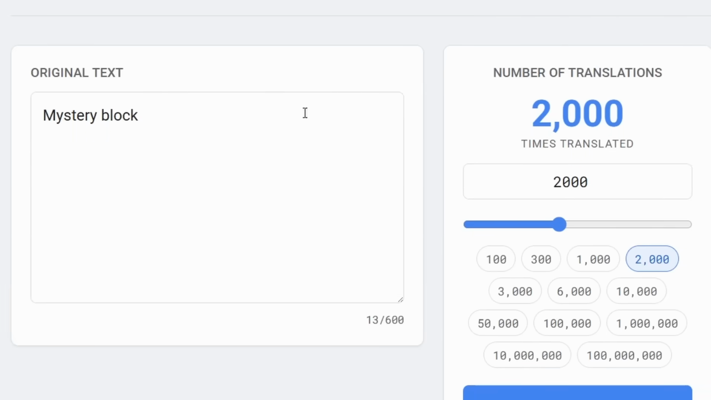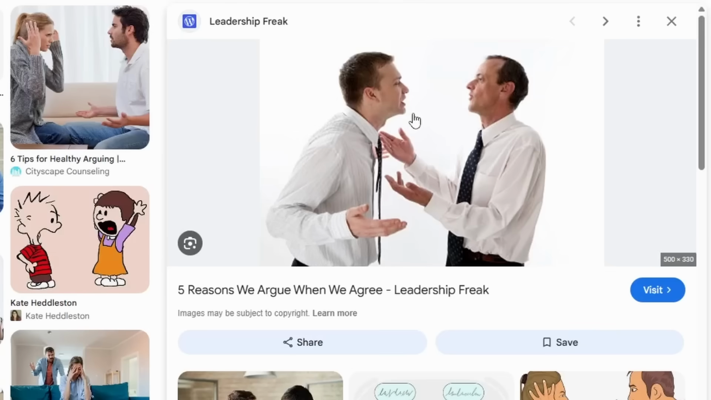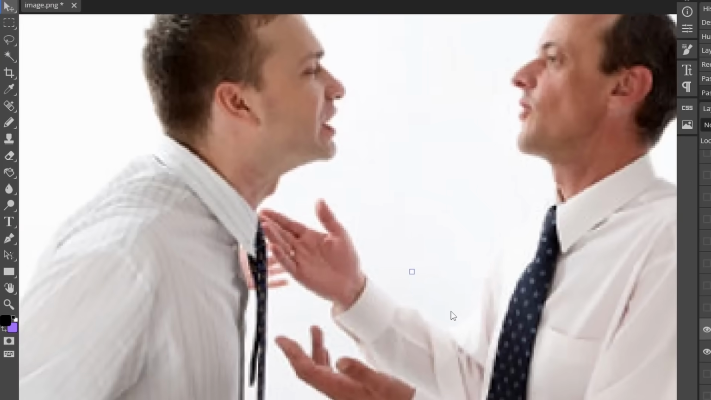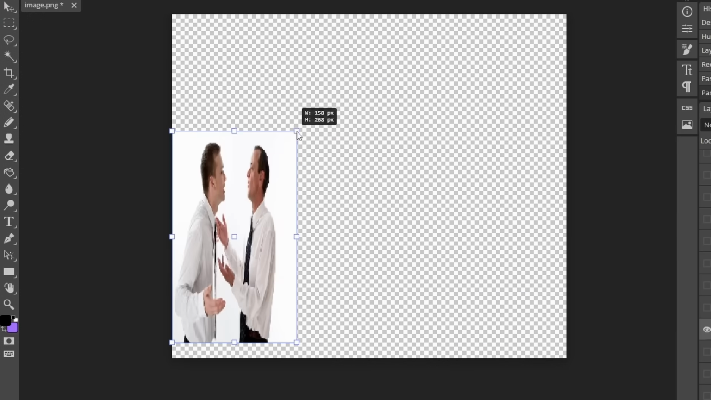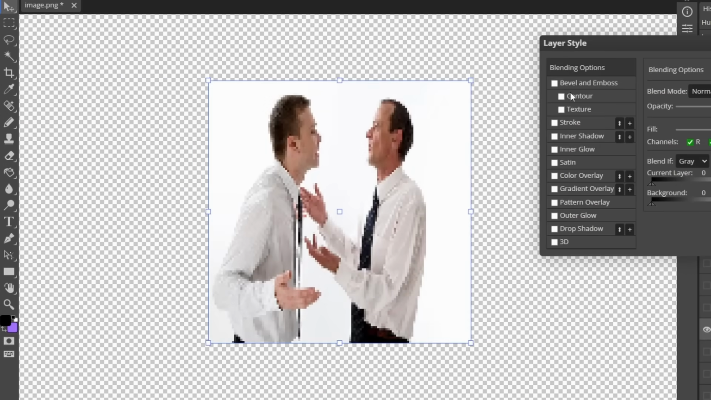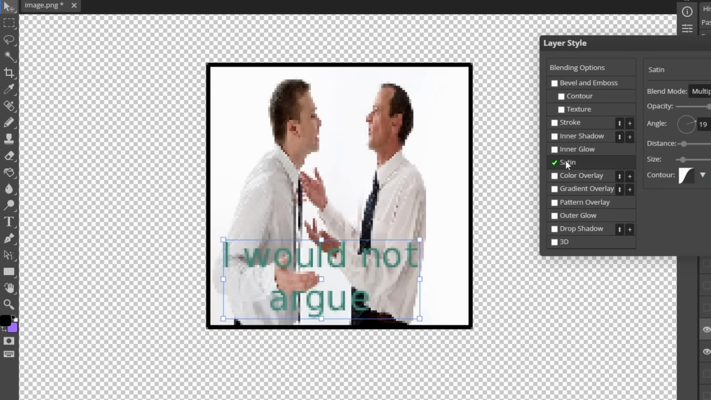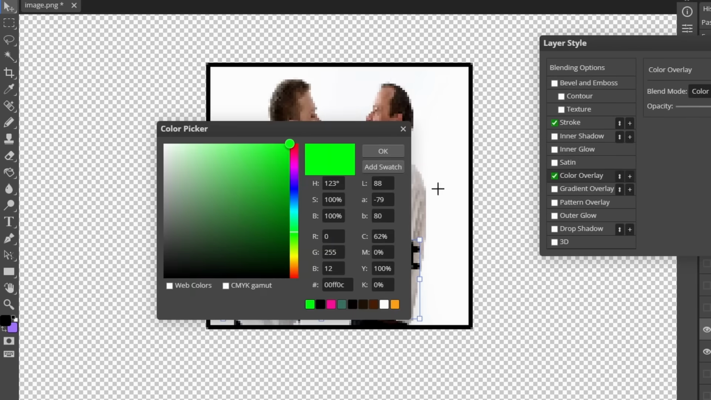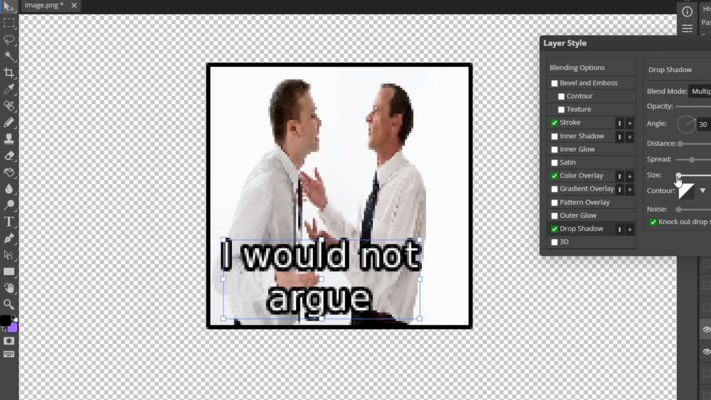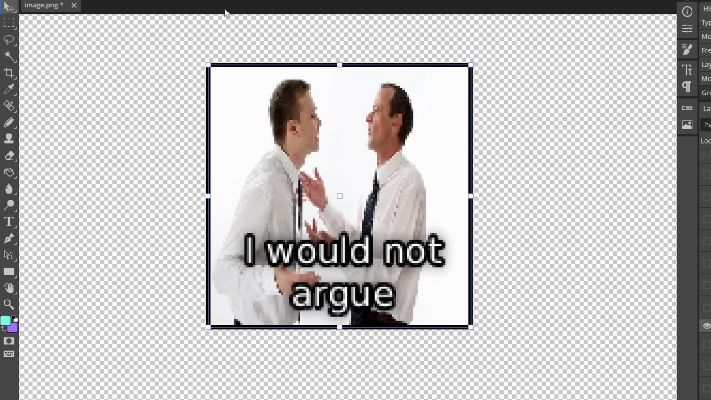Okay, let's Google Translate the mystery block 2,000 times. I would not argue. Okay, neither would I. Do you reckon I could squeeze these guys arguing into, like, a block? How would I blockify these guys? Let's make them a square. A nice old lovely square for these guys. Make sure we got the texture. I would not argue. Just put that in, maybe some stroke, maybe some drop shadow, maybe. Just to let everyone know that these guys just wouldn't argue.